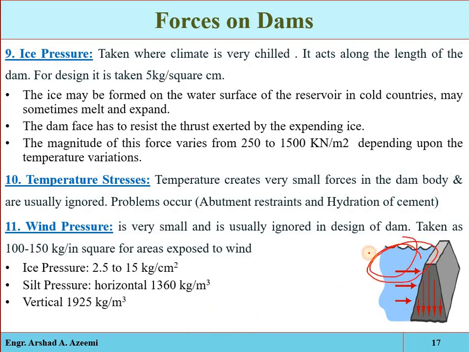The ice will form on the surface of the reservoir and will be subjected to expansion and contraction due to temperature variation, and the coefficient of thermal expansion of ice is 5 times more than that of concrete. So the dam face will resist the force due to the expansion, meaning there will be some pressure on the dam structure, and the dam will try to resist the pressure produced by the expansion and contraction of the ice.